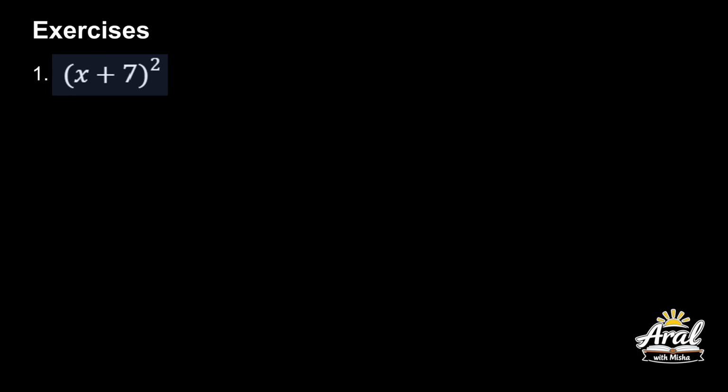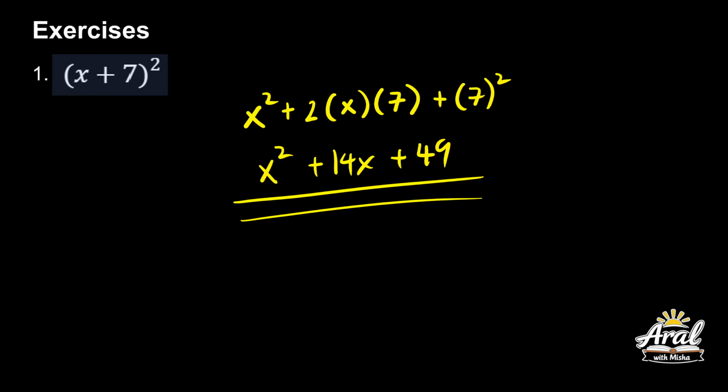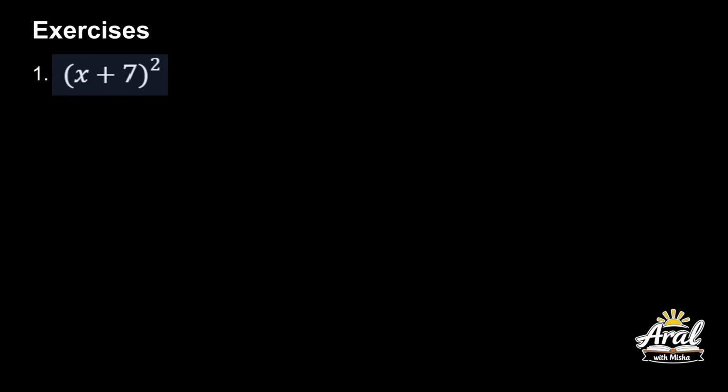(x + 7) squared. Okay, so first term, square the first term: x squared, plus 2 times x, the first term, times 2ab, diba? So b is the second. Alright? Plus b squared, so 7 squared. So x squared plus 14x plus 7 squared, 7 multiplied by 7 is 49. So this is your answer. Okay, let's move forward.